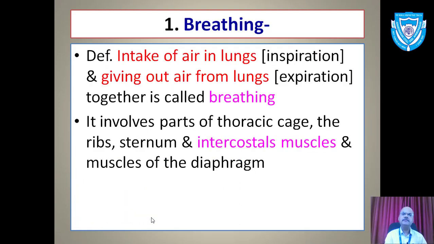The first step is breathing: intake of air into the lungs and giving out of air from the lungs. I'll repeat. Whatever air we take into the lung is one half, we call inspiration. Giving out air from the lung is the other half, called expiration.